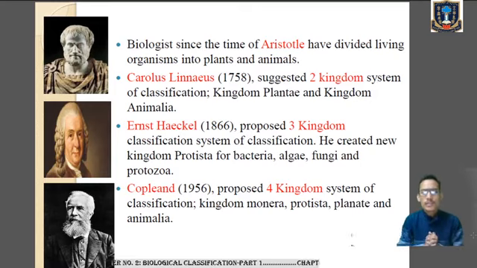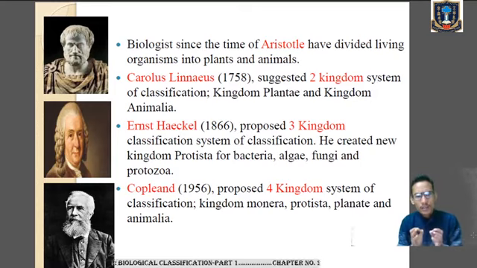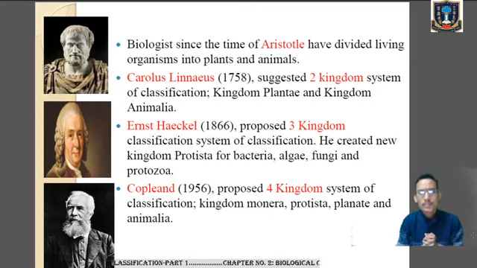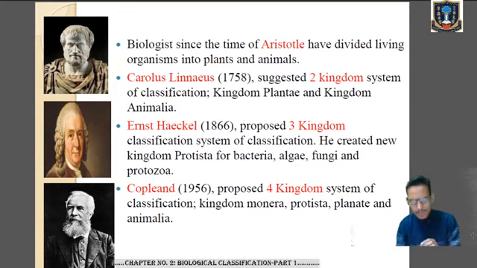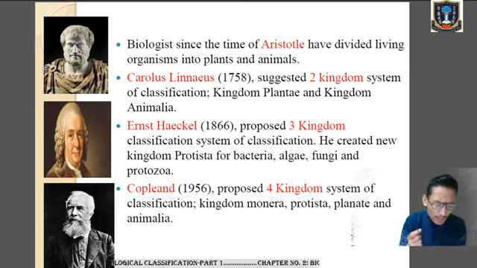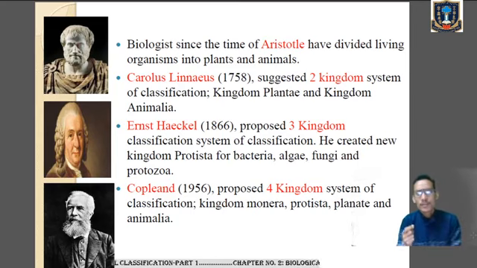Then in 1758, Carolus Linnaeus suggested the two kingdom system of classification. And what were those two kingdoms? It was kingdom Plantae and kingdom Animalia. So all the plants like herbs, trees belong to the kingdom Plantae, and all the animals belong to the kingdom Animalia. Okay.